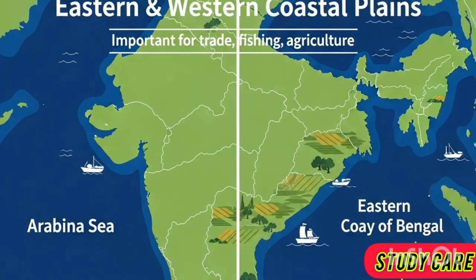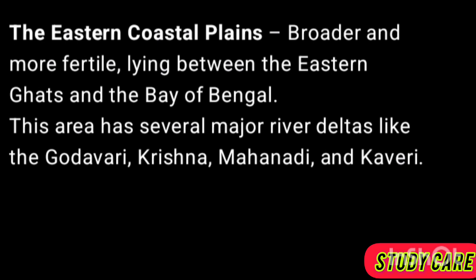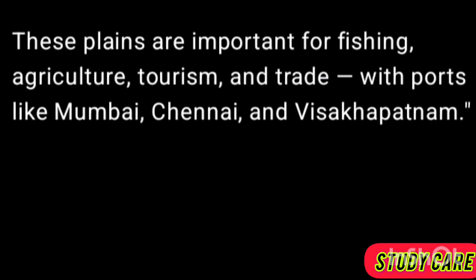The coastal plains. India's vast coastline stretches over 7,500 kilometers, divided into the western coastal plains, narrow and steep, extending from Gujarat to Kerala. This coast has estuaries and backwaters like those in Kerala. The eastern coastal plains, broader and more fertile, lying between the Eastern Ghats and the Bay of Bengal. This area has several major river deltas like the Godavari, Krishna, Mahanadi, and Kaveri. These plains are important for fishing, agriculture, tourism, and trade, with ports like Mumbai, Chennai, and Vishakhapatnam.